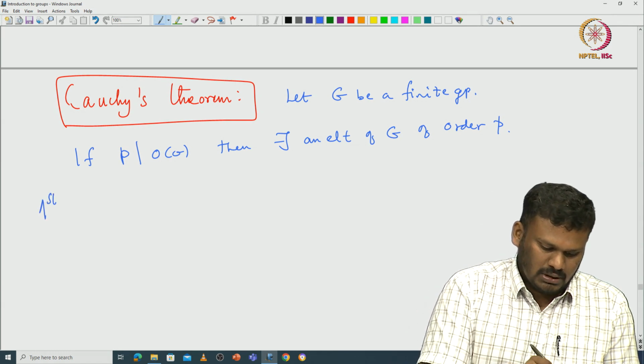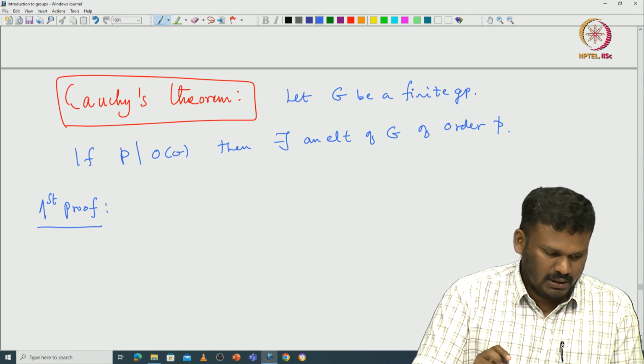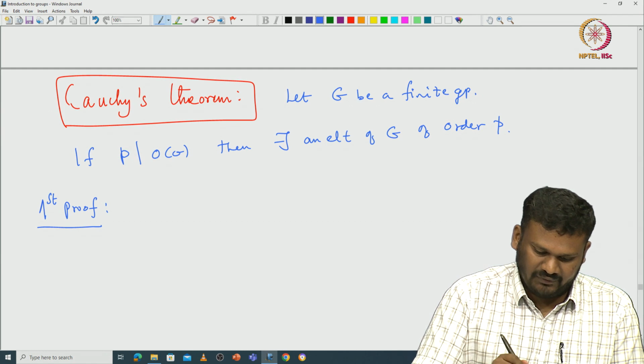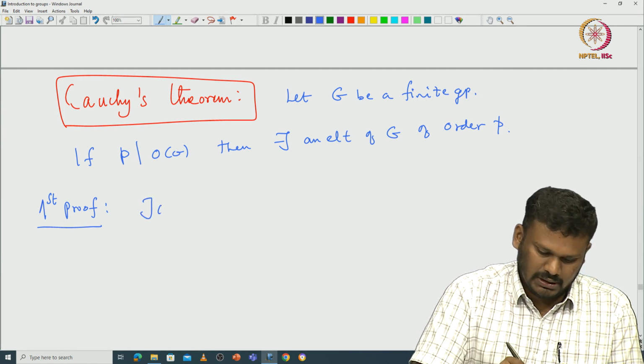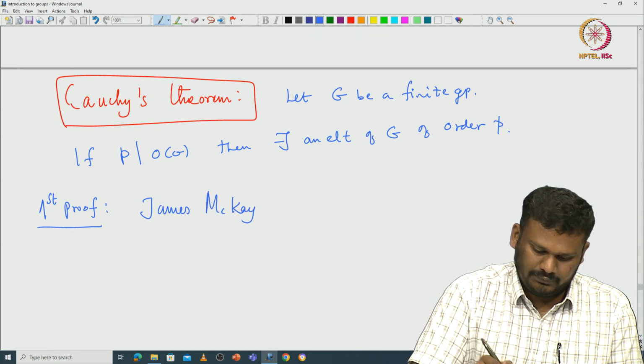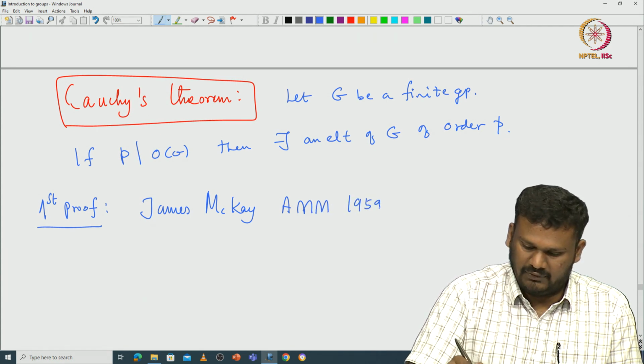This is due to James McKay. He proved this in 1959. It appeared in the American Mathematical Monthly, AMM. So, that is the proof I want to give.